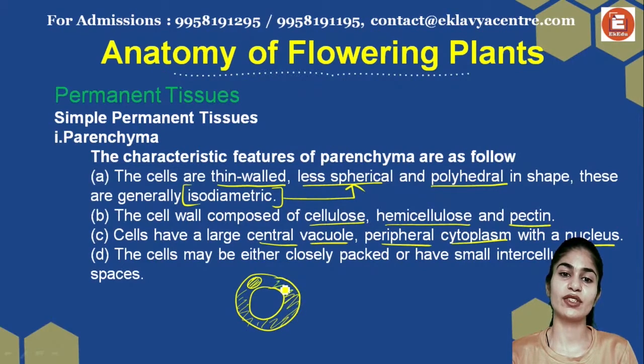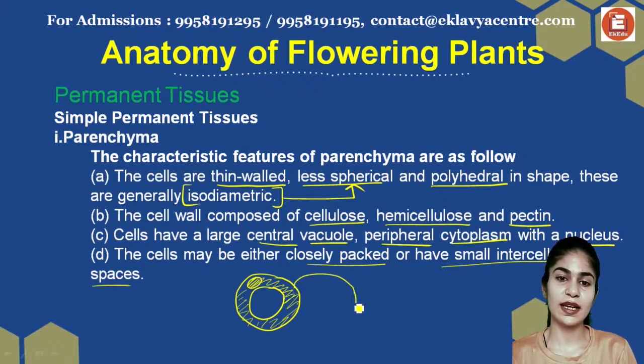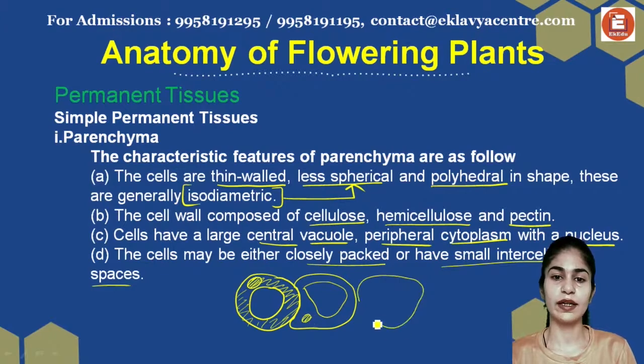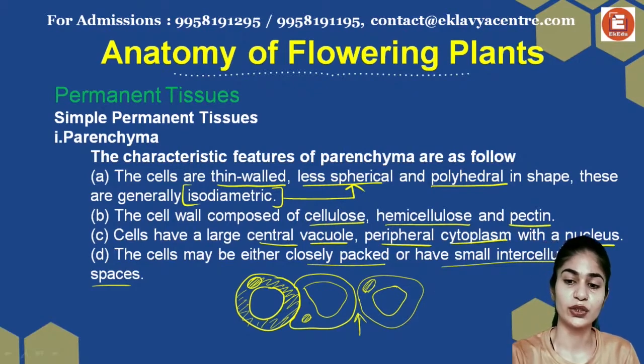On the periphery of the cell, you're going to have cytoplasm. The cells may be either closely packed or have small intercellular spaces. So either one cell can be like this, literally fitting into the other cell, or it can be with a small intercellular space. So this is going to be my intercellular space. This is how the cells of your parenchyma look.